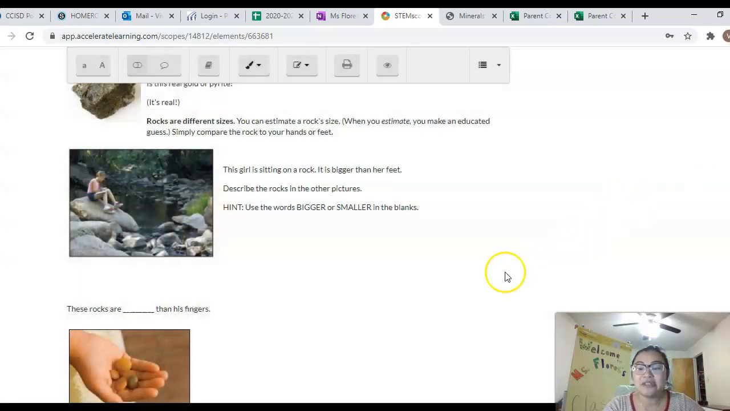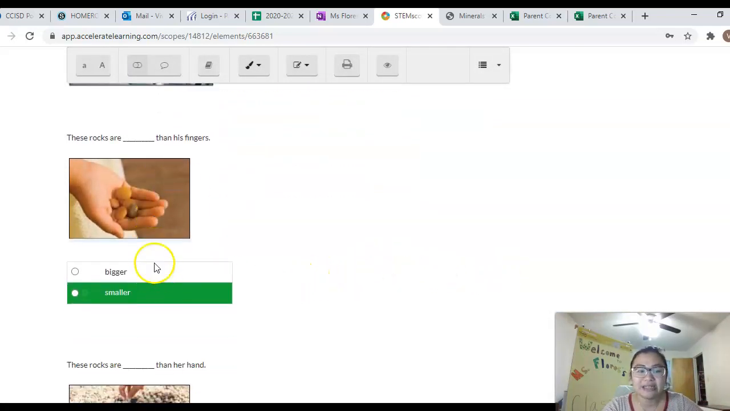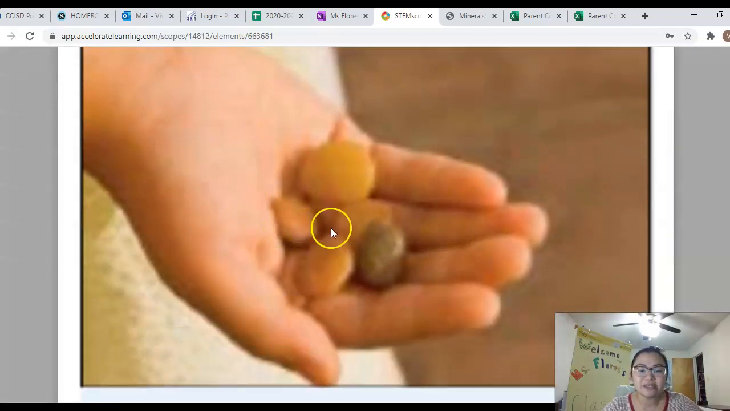That's how we're going to tell the size of a rock. And then our next one, look at these rocks. Are these little rocks or big rocks?